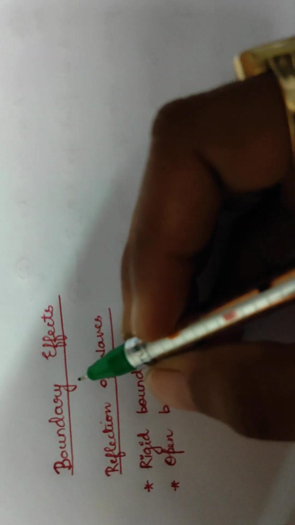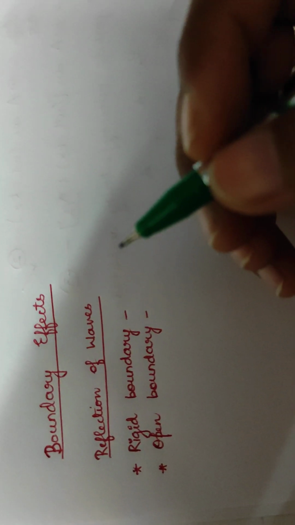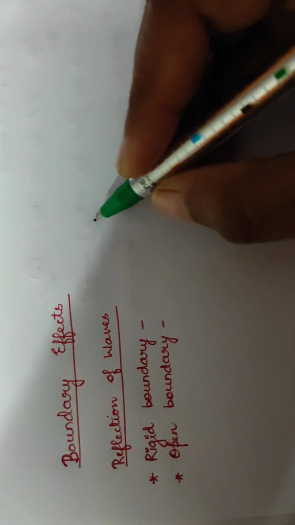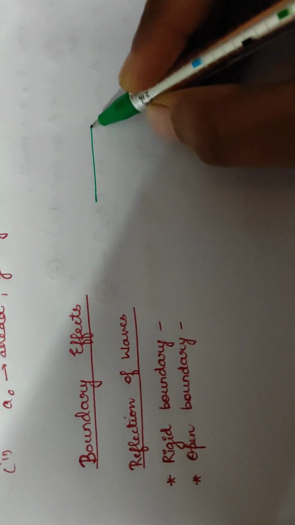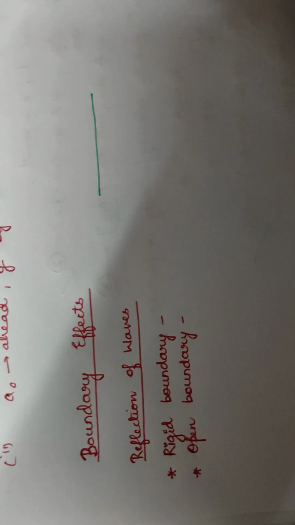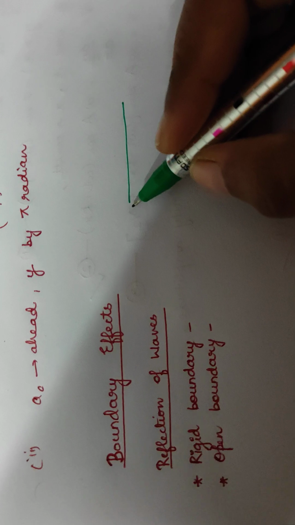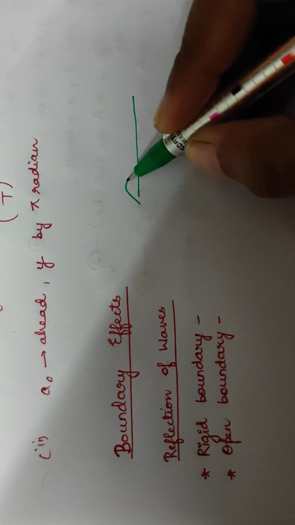Students, today we are going to discuss the next topic, which is boundary effects. Basically, whenever a wave travels, suppose this is a wave, suppose I have taken a string in my hand and I give it an upward jerk.